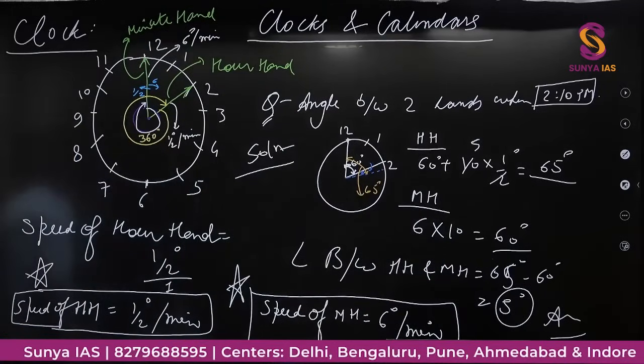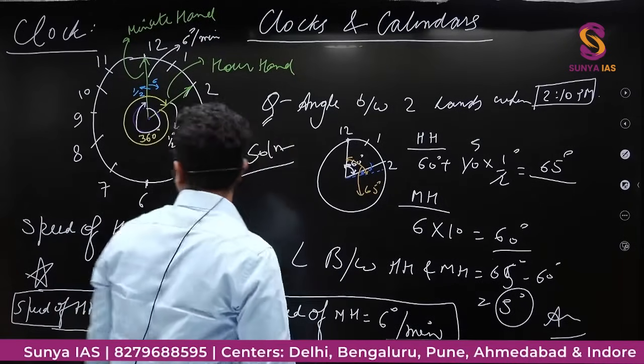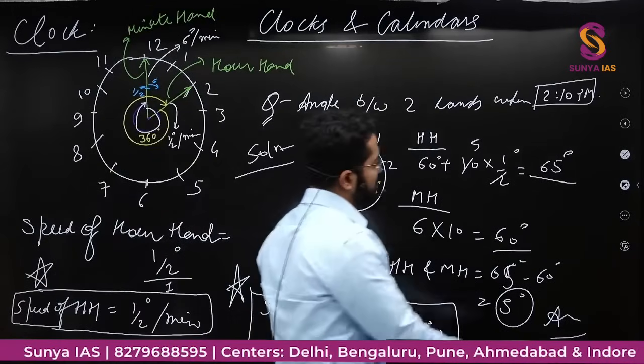Now, if they ask if the time is 2 p.m., now the question is changed.